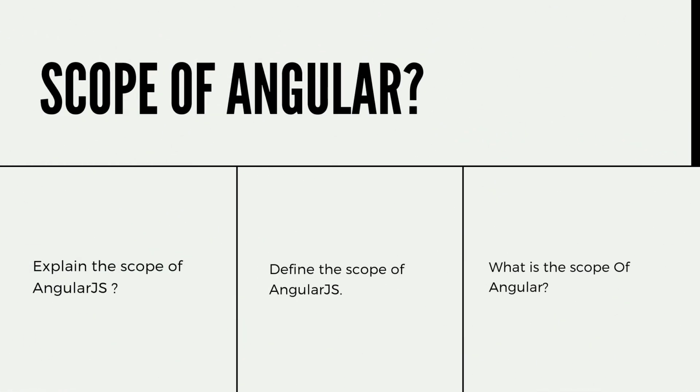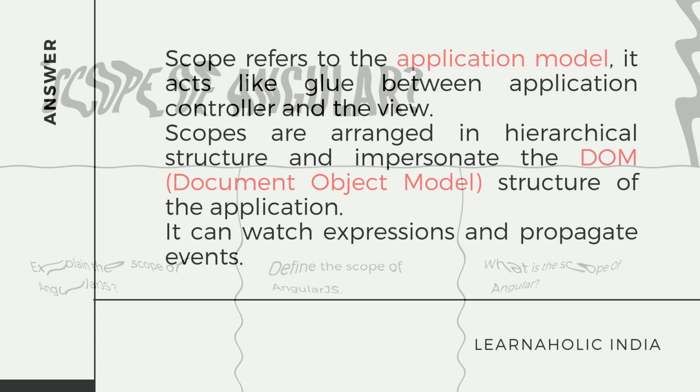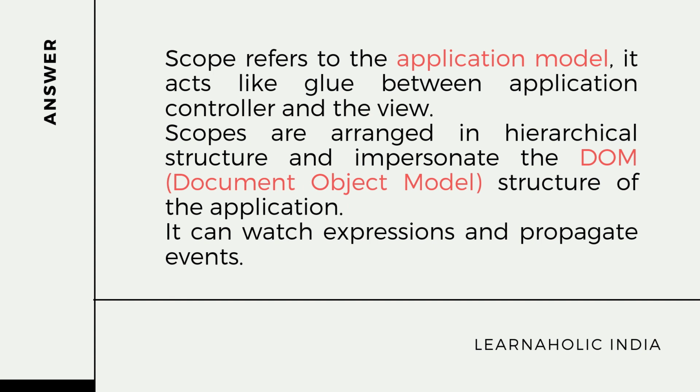The next question is, explain what is scope in AngularJS. The answer of this question should be, scope refers to the application model. It acts like a glue between the application controller and the view. Scopes are arranged in hierarchical structure and impersonate the DOM, that is document object model structure of the application. It can watch the expression and propagate the events.